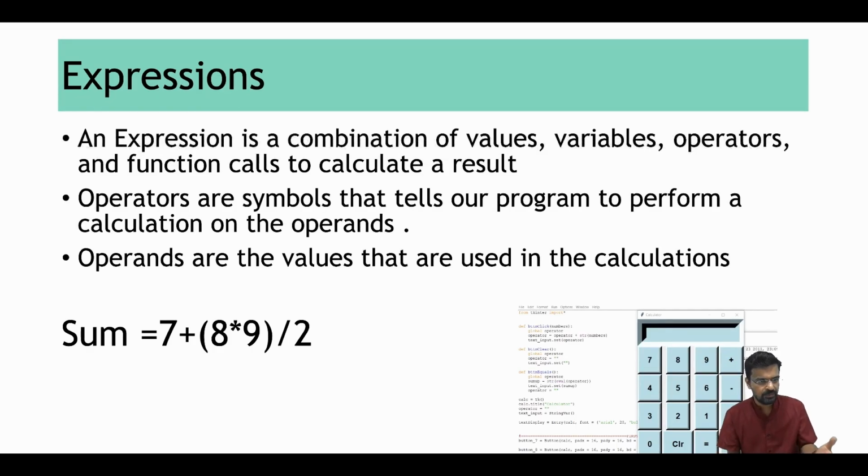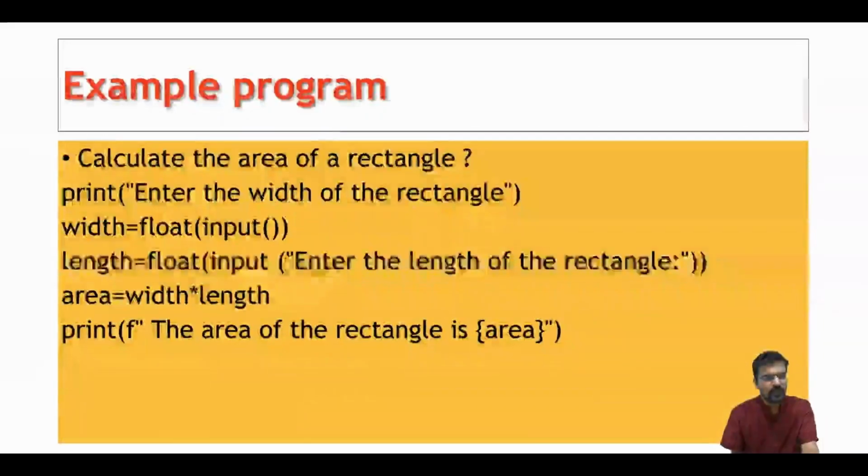What does this mean? Sum equal to is the expression. What are the operands here? 7, 8, 9, 2, etc. What are the operators? Plus, asterisk, divided by. Okay, fine. This is very simple. You can practice it in Thonny. So I'm going to give you an example program.